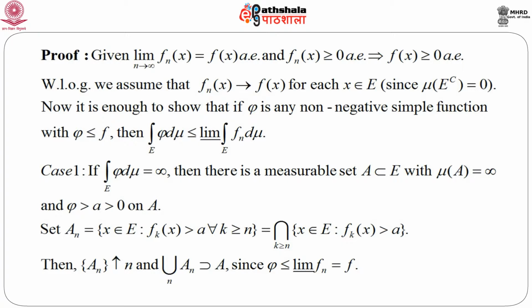So, this is nothing but the intersection over k greater than or equal to n of x belongs to E such that phi k x greater than a.